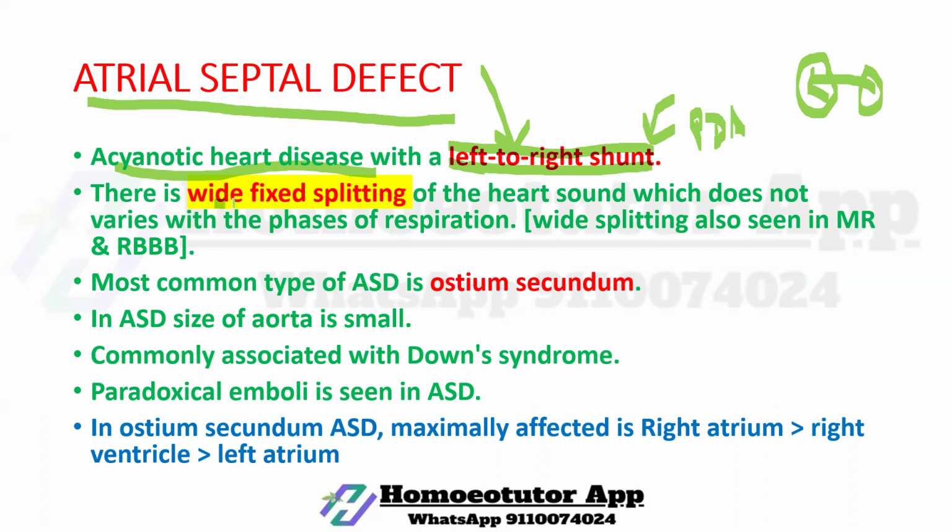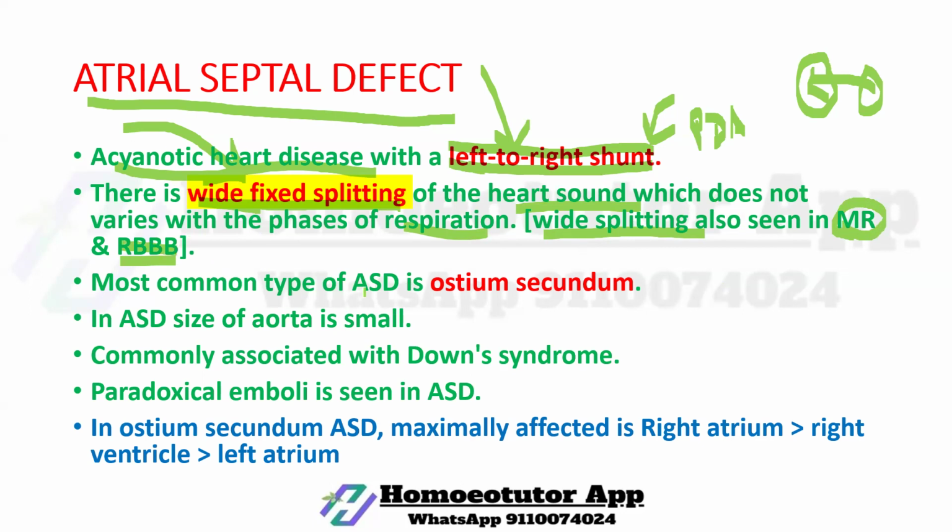There is wide fixed splitting, very important for ASD. Wide fixed splitting of the heart sound, which doesn't vary with the phases of respiration. Wide splitting is also seen in MR and RBBB. Wide splitting of a heart sound is also seen in mitral regurgitation and right bundle branch block.